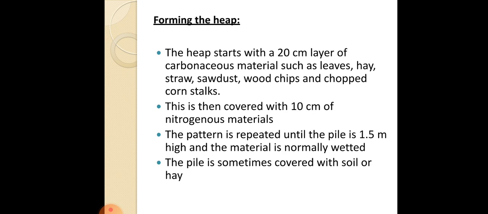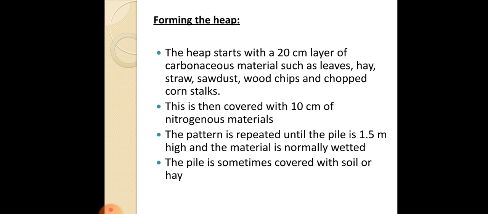The heap is usually started with a 20 centimeter layer of carbonaceous materials. Normally carbonaceous materials means leaves, hay, straw, sawdust, chips of wood, chopped corn stalks, etc. And then it is covered with a 10 centimeter layer of nitrogenous material such as fresh grass, weeds or garden plant residues, etc. And the pattern of this 20 centimeter layer of carbonaceous material and 10 centimeter of nitrogenous material will